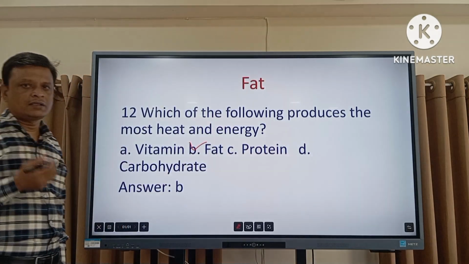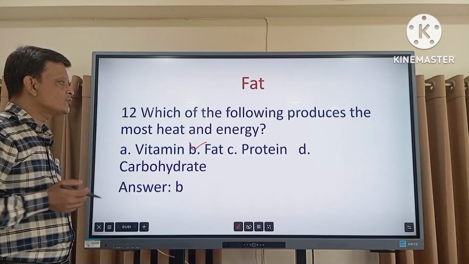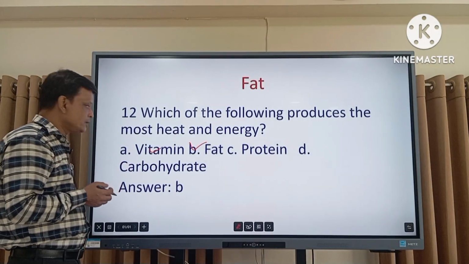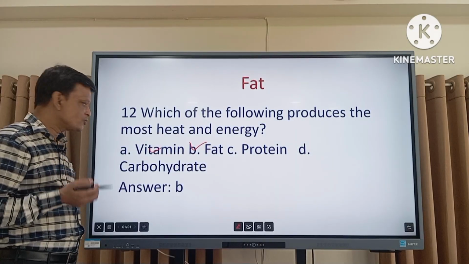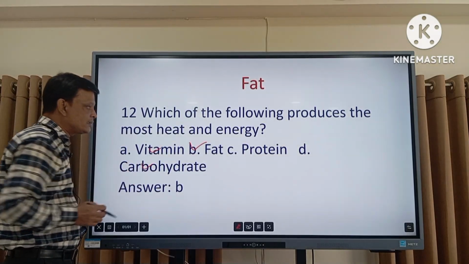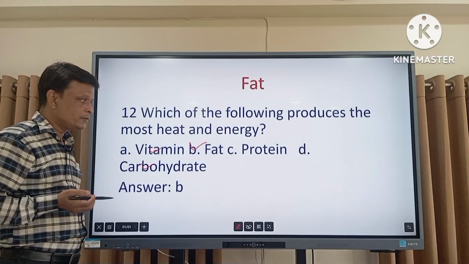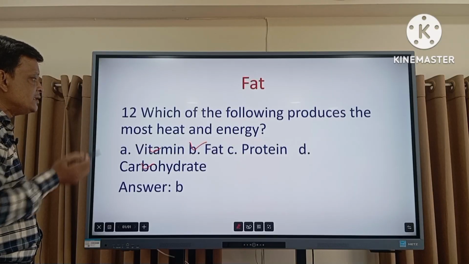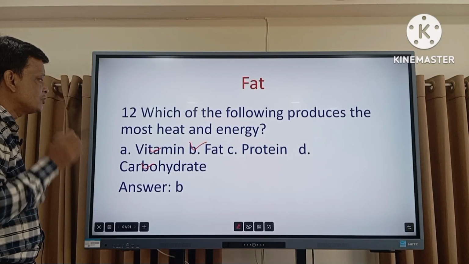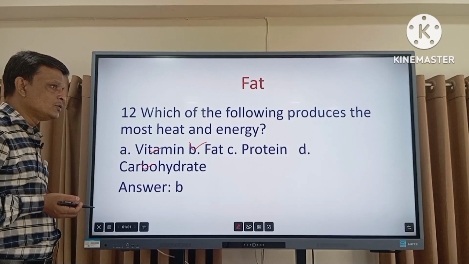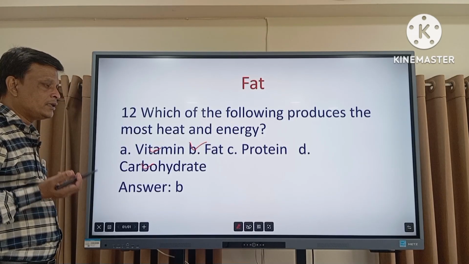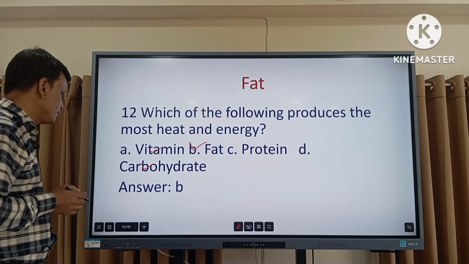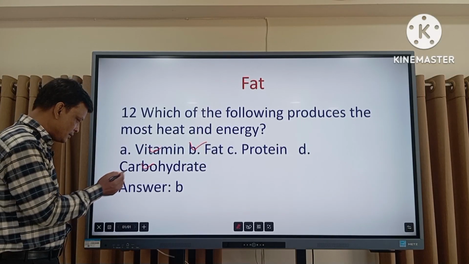Fat provides us heat and energy. But protein is called the body building food. Vitamins are also known as the body defense food because vitamins protect us from any kinds of disease. And carbohydrate is known as the energy producing food. The most energy and heat is produced from fat. Carbohydrate can also be a source of energy, but we get more energy from fat. So the correct answer is B.